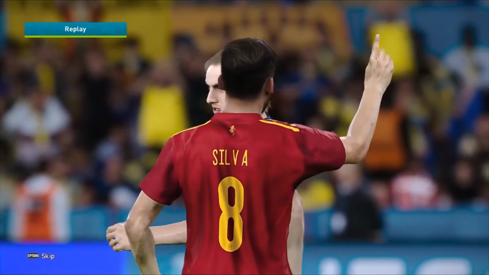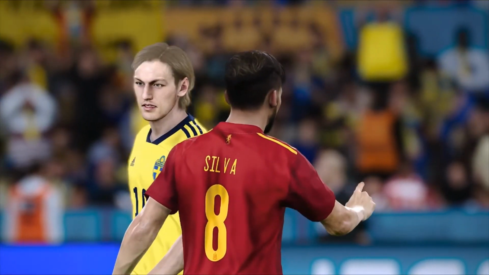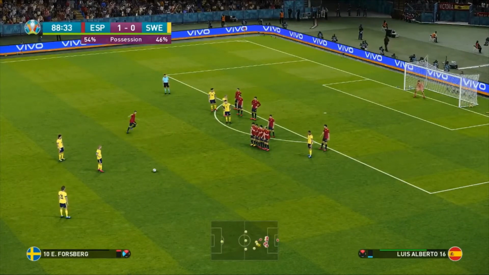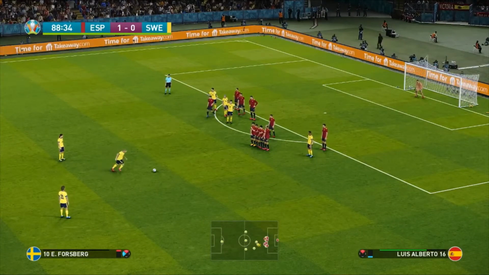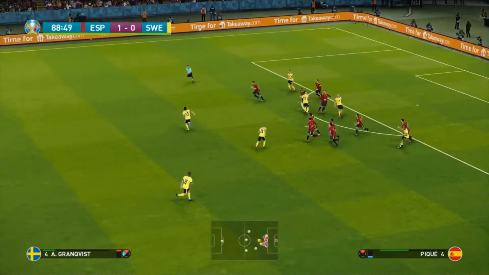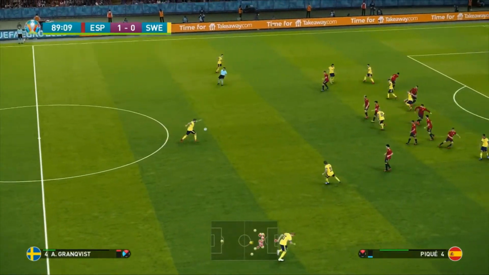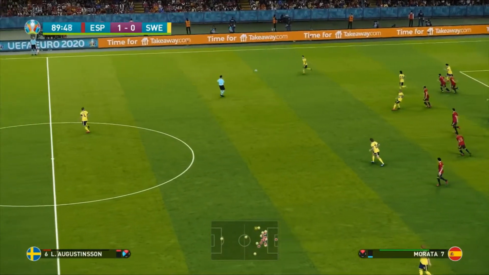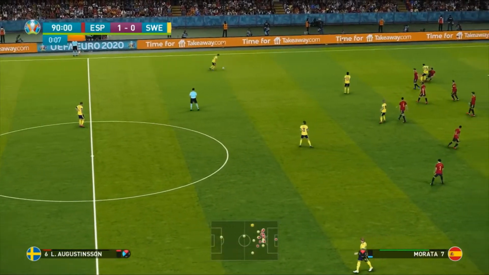Very best of luck. They've got a great player who can hit one of these. Here's Forsberg standing over this free kick. He's lofted it in, but it's a terrible ball. And now here comes Grankvist. Tries to loft it high. The Spaniards holding back here. How long is going to be left? 2 minutes of additional time.